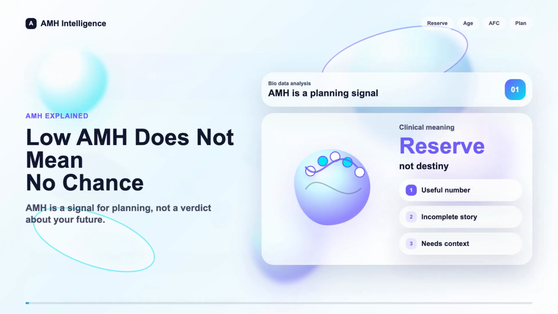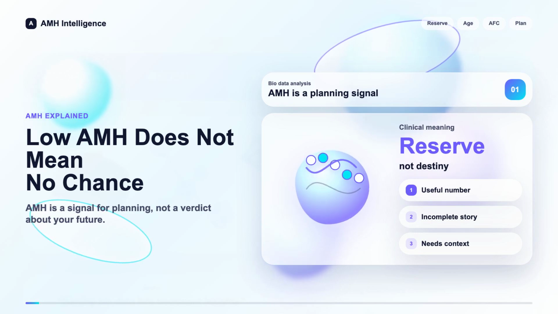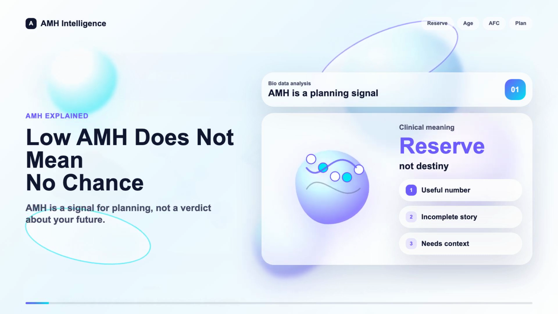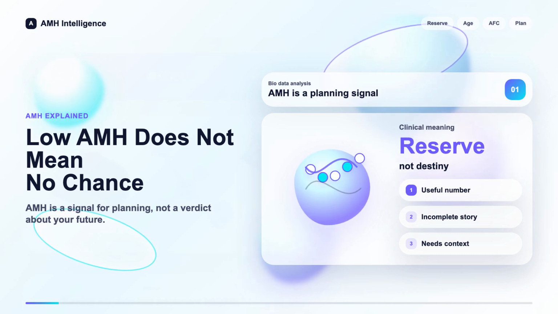Today we're critiquing an educational guide clarifying that AMH measures ovarian reserve quantity rather than egg quality. So let's jump right into the feedback. Yeah, let's do it. Let's look closely at the section discussing high and low AMH misconceptions.